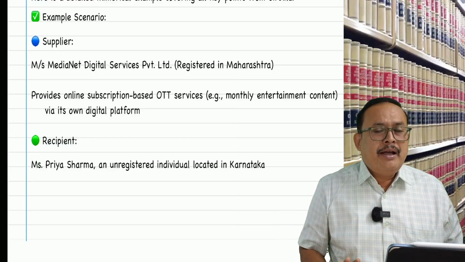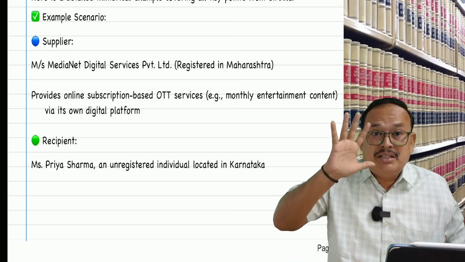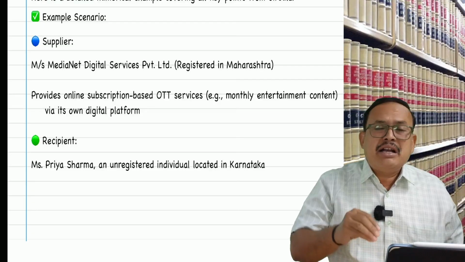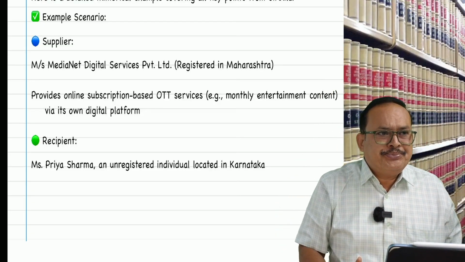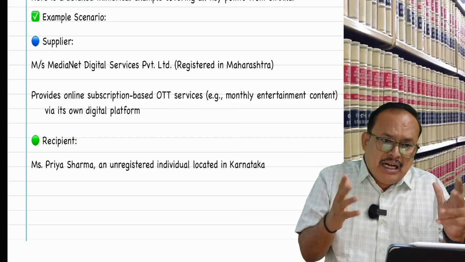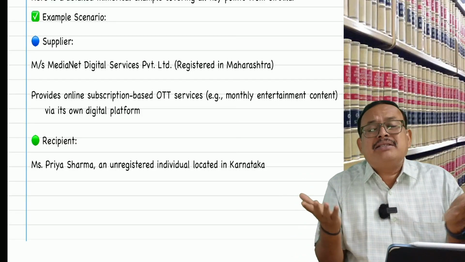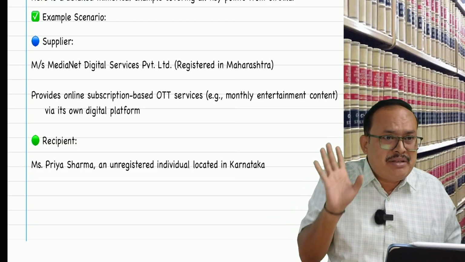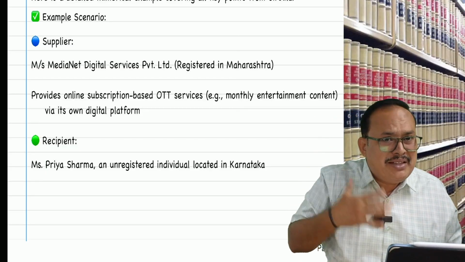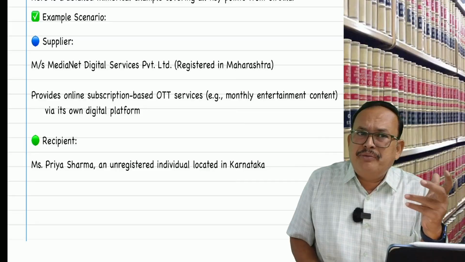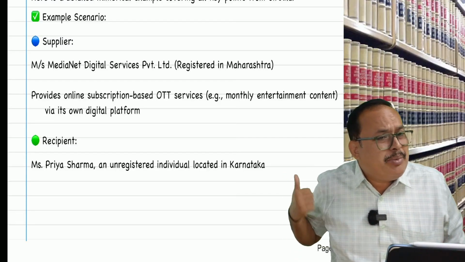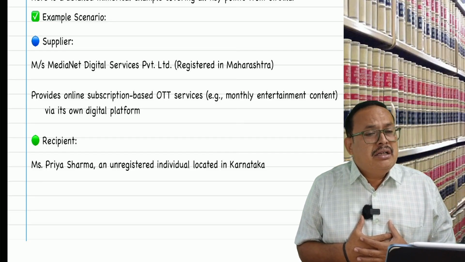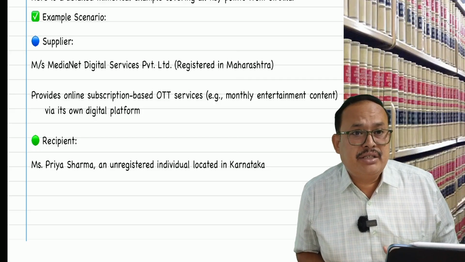the GST, where the value does not exceed rupees 50,000 as per rule number 46F, it is not required to mention the address of the recipient. So in the invoice, the recipient address is not there, maybe the name Ananya Sharma only, address not there. That means the recipient is an unregistered person, and the address of the recipient is not available with the supplier. 12(2) is the principal: go to the location of the supplier. Where is the supplier located here? Maharashtra. Place of supply? Maharashtra. Accordingly, that supplier paid the CGST and SGST.